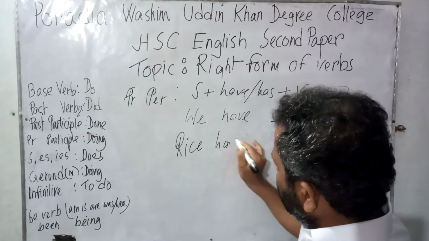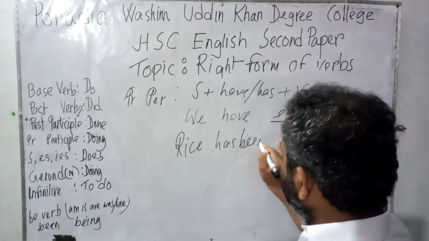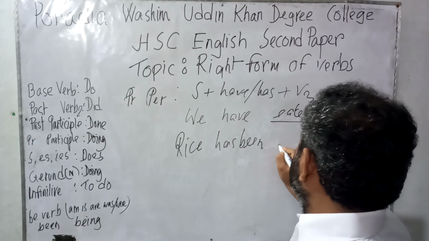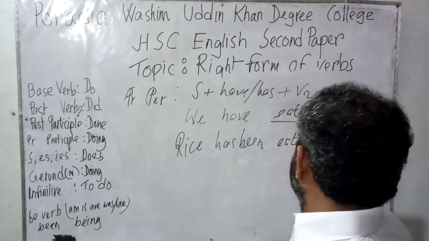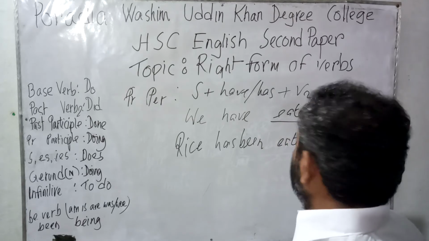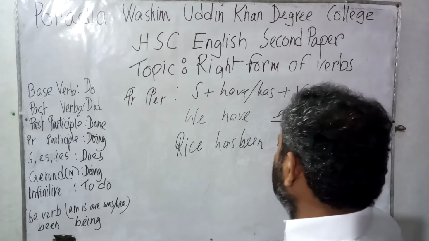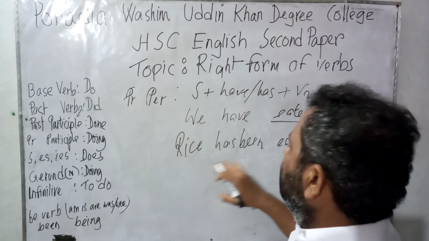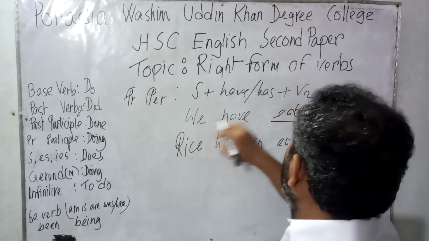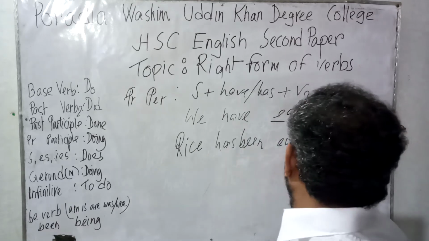Rice has been eaten by me. We know that the passive form of perfect tense actually comes with been. So we have eaten rice. Rice has been eaten by me.